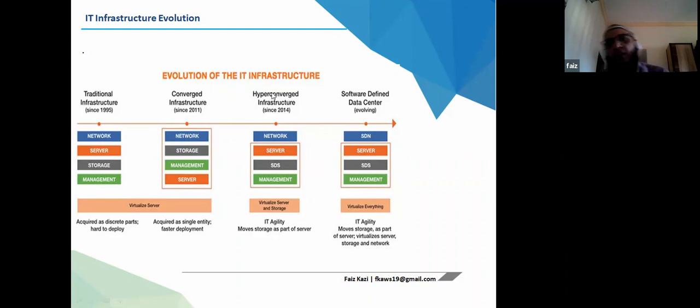Now, after all these things, we have evolved into the software-defined data center. You will have software-defined network and software-defined storage, with virtual machines, where everything is virtualized. This is being used by the cloud providers. So IT agility moves storage as a part of the server, virtualizing the server and storage group. Any questions until now?